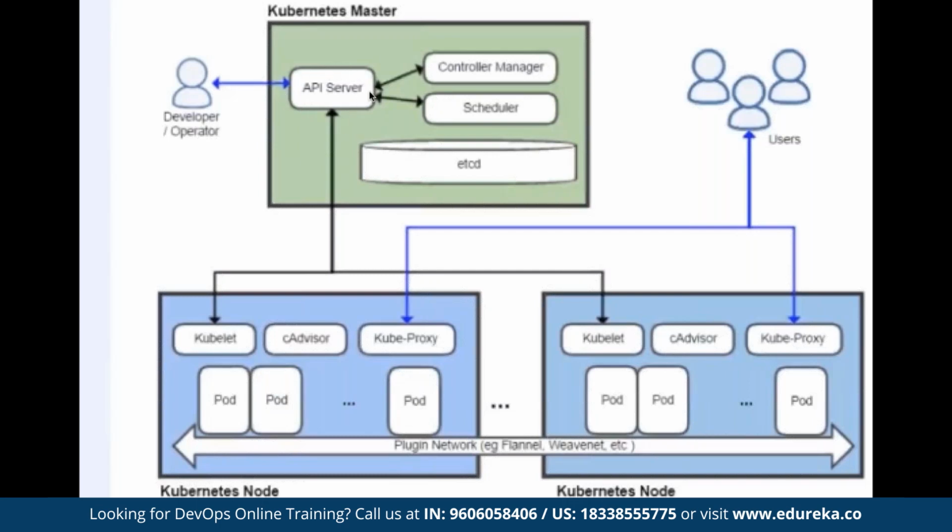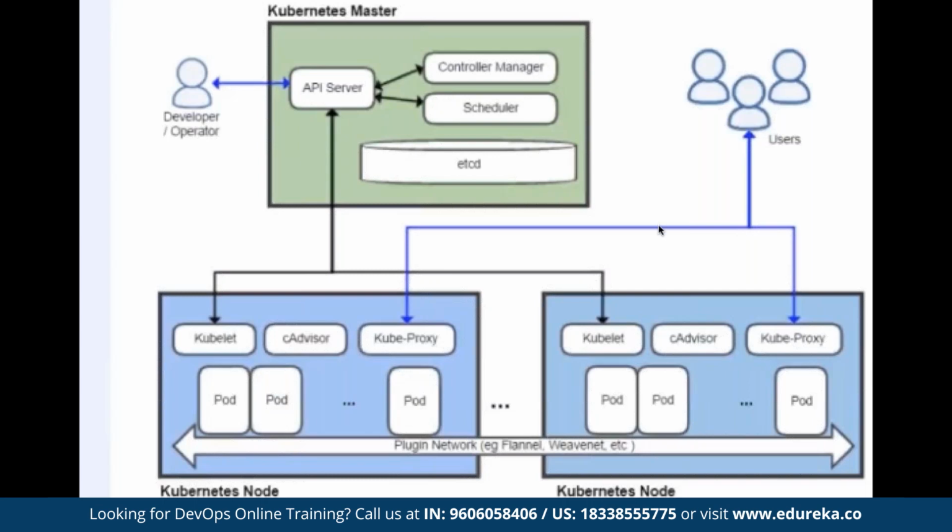This API server performs another major job in the Kubernetes architecture. It does an evaluation. Basically, it validates the manifest file and tries to see if the syntax or the format you are using is correct or not. That is the job of API server. Once API server receives that manifest file and evaluates it, then it talks to the nodes to deploy that particular job. That is the job of API server.